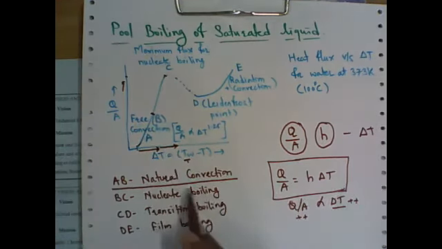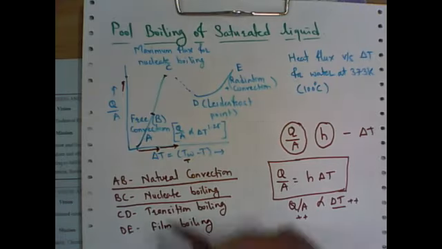That is not only on the basis of density difference, that is not only on the basis of free or natural convection, and that is why it is called nucleate boiling. It means it is a faster boiling, nucleate boiling. So that is section BC. Now, in this nucleate boiling, as the temperature is higher, as the rate of boiling is higher, bubbles are forming at a faster rate.